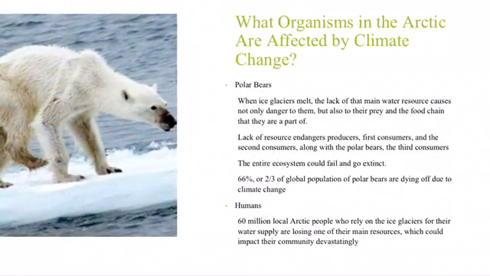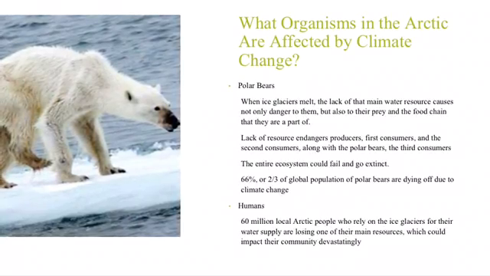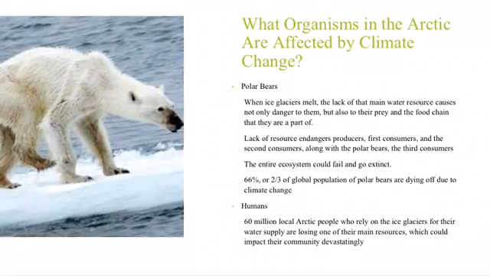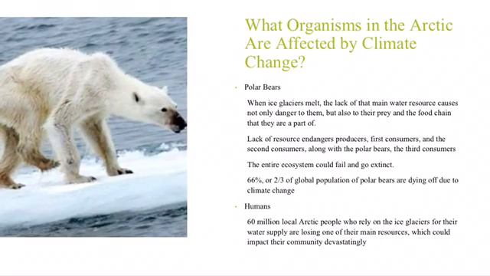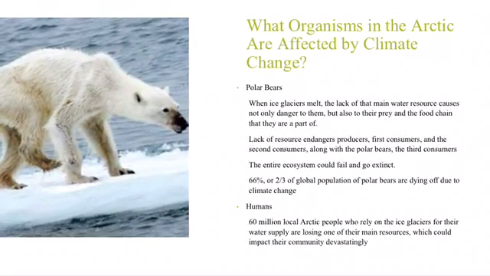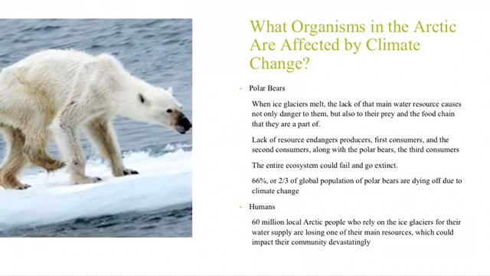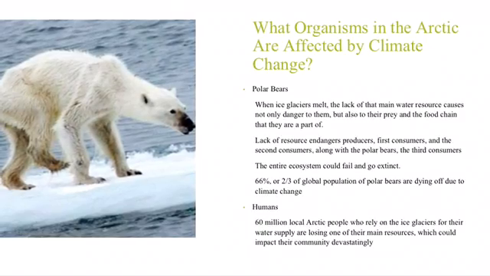What organisms in the Arctic are affected by climate change? Polar bears. When ice glaciers melt, the lack of that main water resource causes not only danger to them, but also to their prey and the food chain they are a part of. Lack of resource endangers producers, first consumers, and second consumers, along with the polar bears, the third consumer. The entire ecosystem could fail and go extinct.